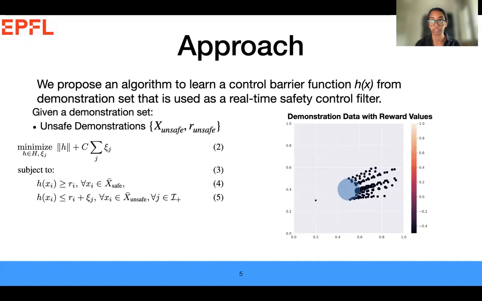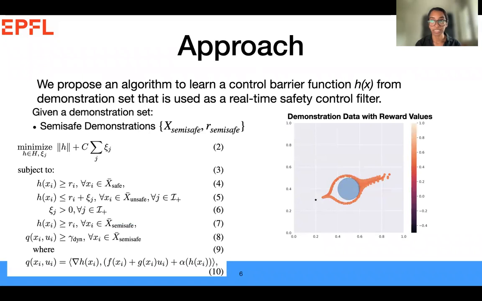And for unsafe demonstrations, h(x) is below the reward threshold r_unsafe. And for semi-safe demonstrations, which are demonstrations that are successful but too unsafe for users' preferences, we impose that h(x) is greater than the reward threshold r_semi-safe, and that h(x) satisfies Lipschitz continuity and set invariance.